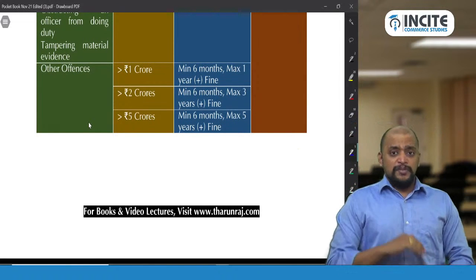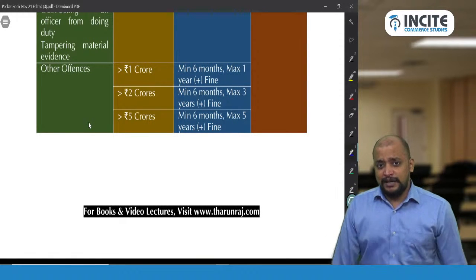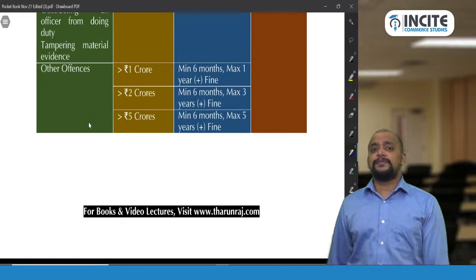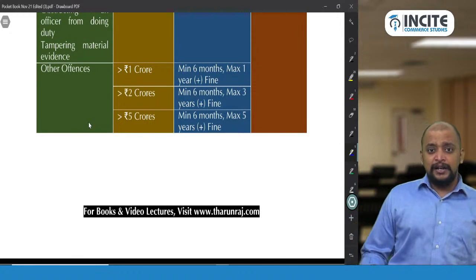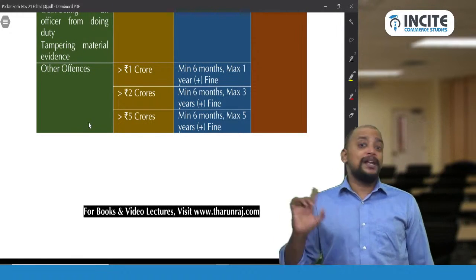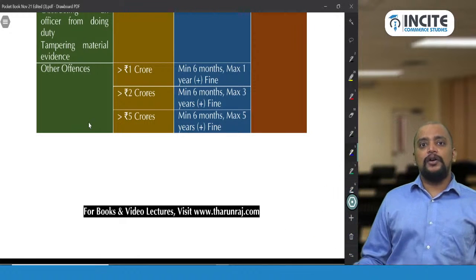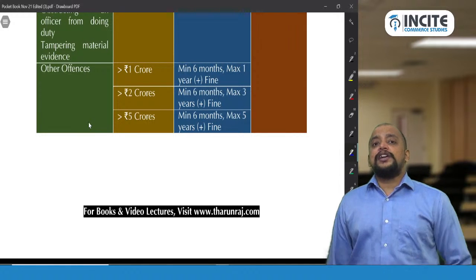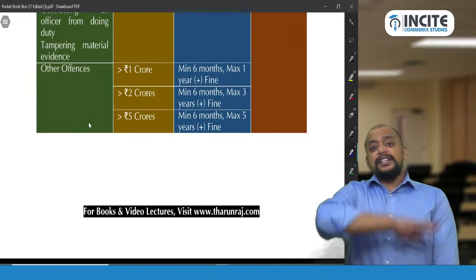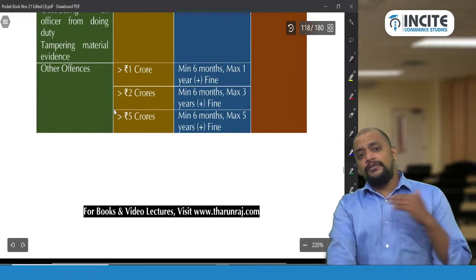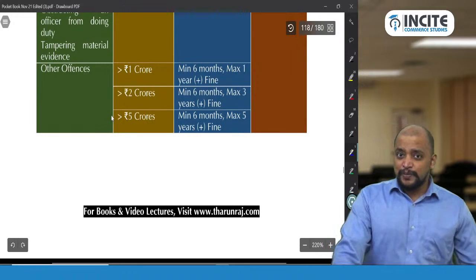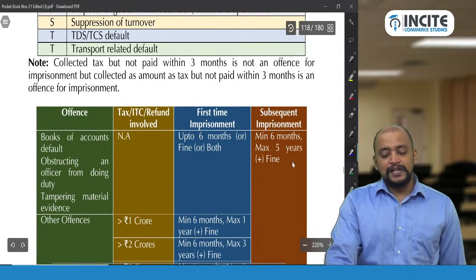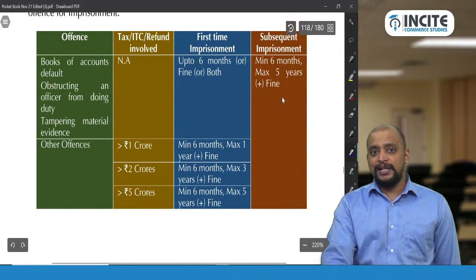There is always a minimum imprisonment of 6 months, and this imprisonment is plus fine, not or fine. You need to pay the fine also. But this 135 is only in case of first time offence. If it is a subsequent offence, it will always be 5 years: minimum 6 months, maximum 5 years plus fine. Therefore, in case of subsequent offence, it will always be 5 years.